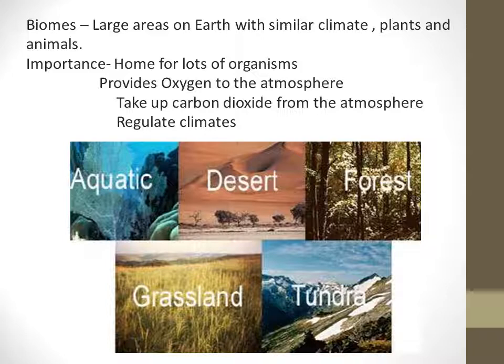Now the importance of biome is that a lot of organisms can stay there, so it's a habitat for many organisms. Now this biome provides oxygen to the atmosphere and takes up carbon dioxide. For plants it will be just the opposite, or vice versa. Then it regulates the climate, say rainfall and the temperature. So all these things get controlled.